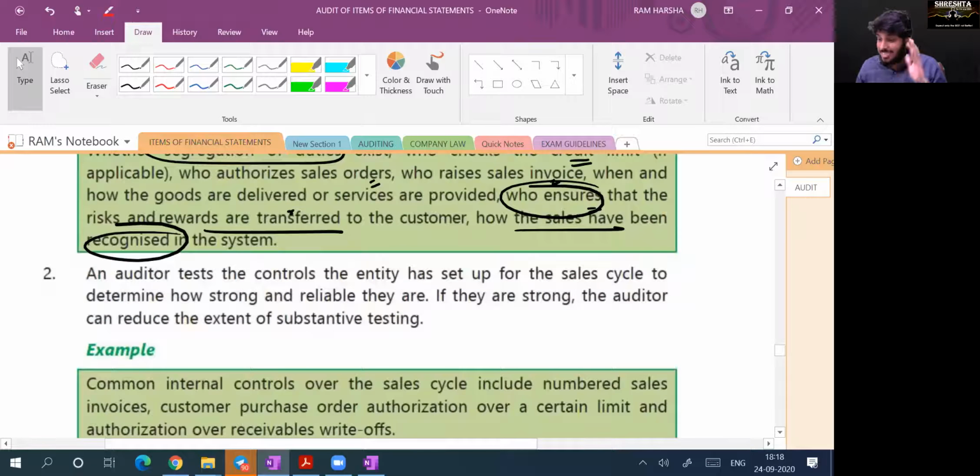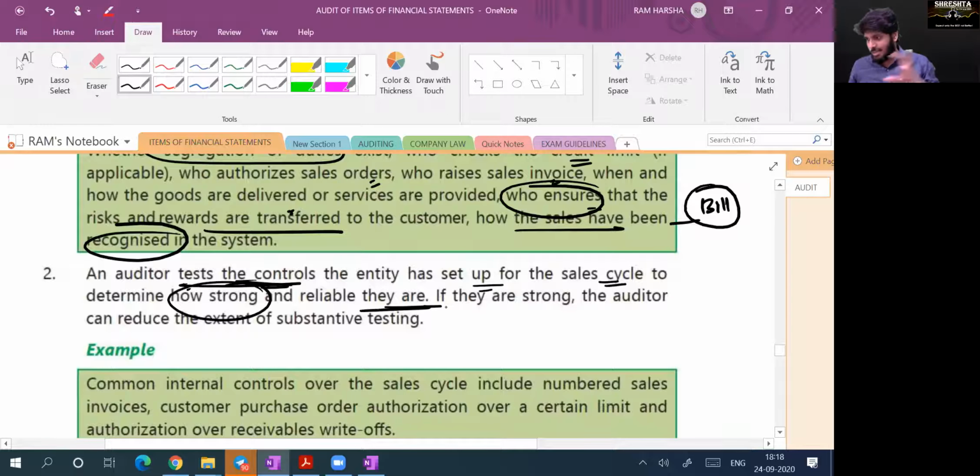An auditor tests controls where, see, suppose you go to DMart, you pay money at the counter. Can you take the carry bag and cross the gate without a bill? No, sir. The bill is the ultimate proof. See, all those controls you have to check. So the auditor has to test the controls the entity has set up for the sales cycle to determine how strong and reliable they are. Suppose in DMart, I saw every sale will happen only through a bill.